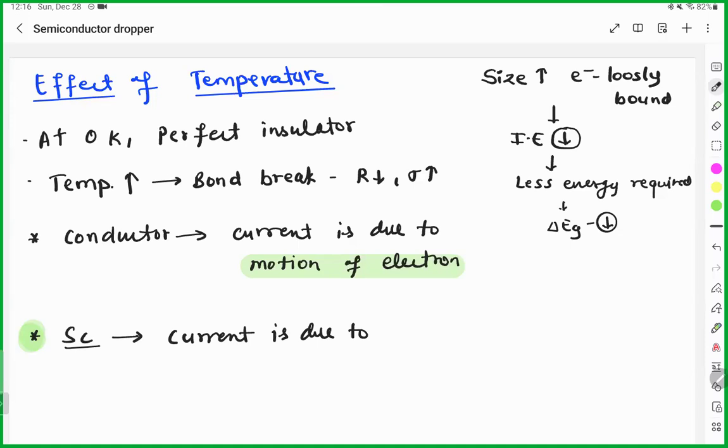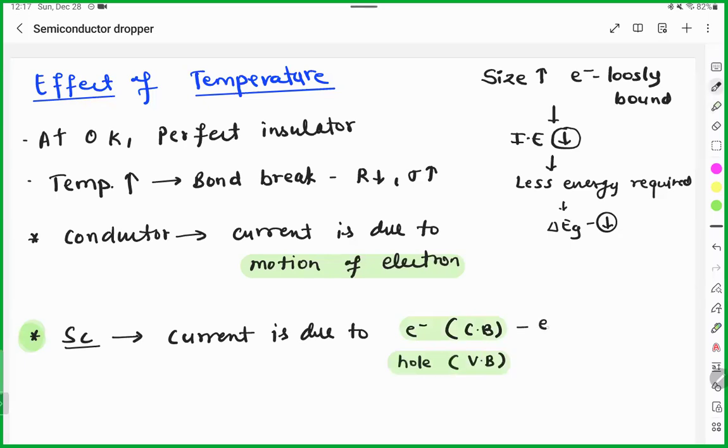Correct? Electrons and holes. But what happens? Electrons will be present in the conduction band and holes will be present in the valence band. Okay. So that's why the current because of the electrons will be known as the electron current, and the current because of the holes will be known as the hole current.